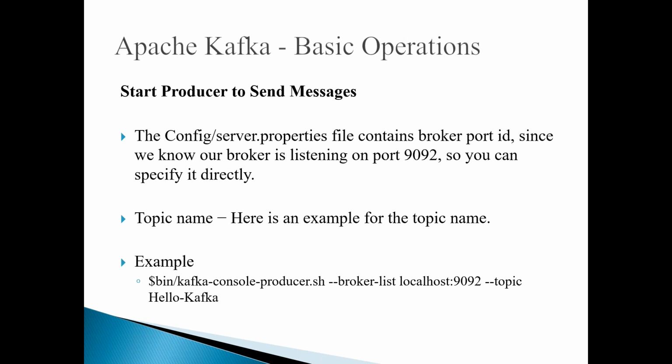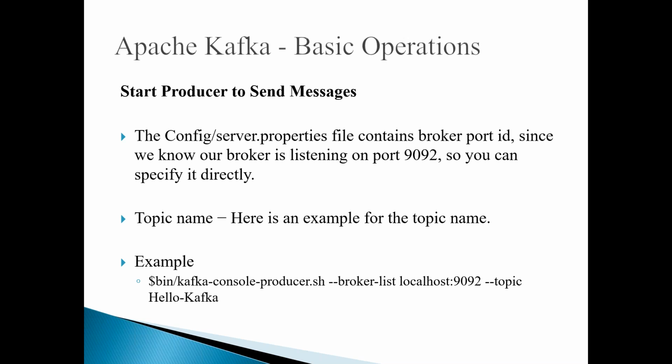The second parameter we have given is the topic name. As you know, we have to specify which topic too, because one broker can have multiple topics defined and associated. So after considering these things, our command looks like this. We run the command kafka-console-producer.sh, and we give --broker-list.